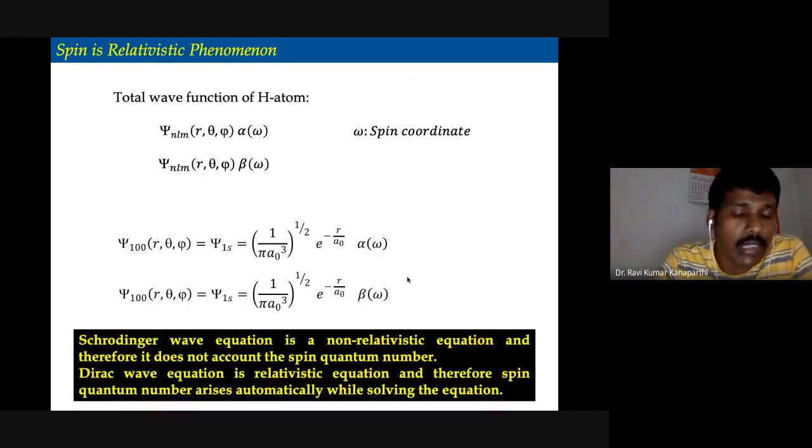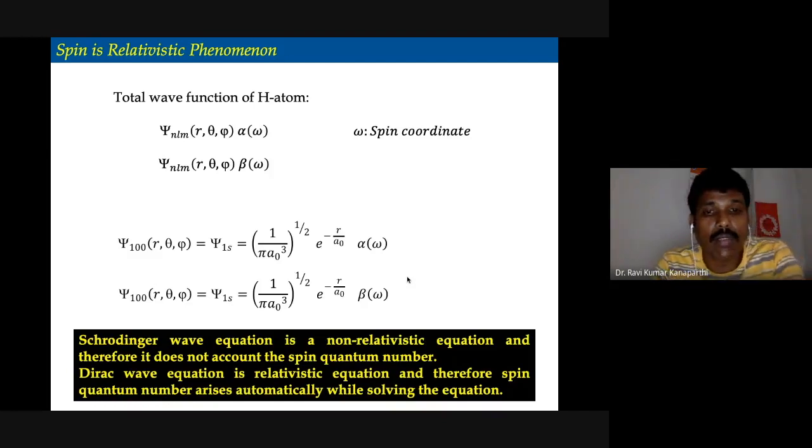So with this, I have completed the angular momentum concept. If you have any doubts, you can ask. Otherwise, we can wind up for today.